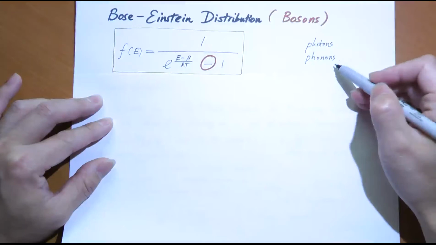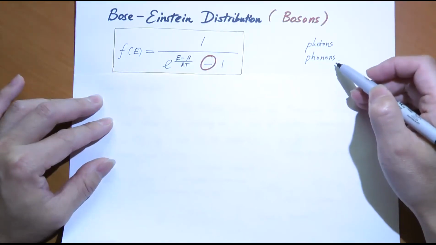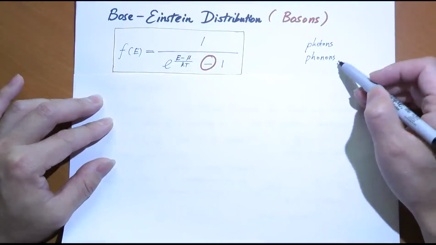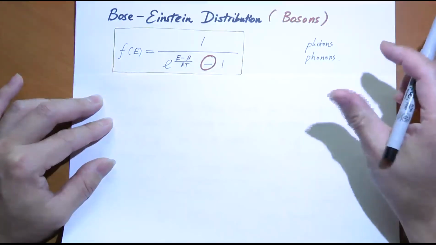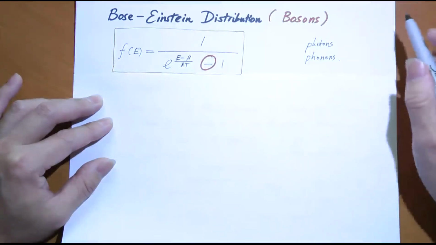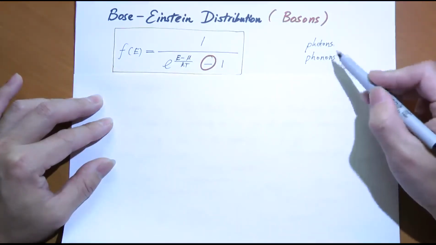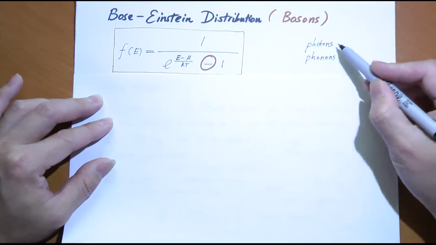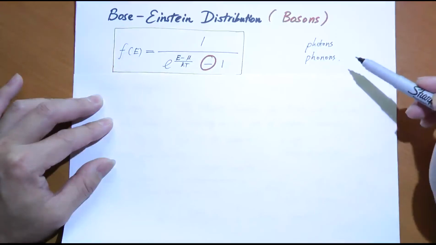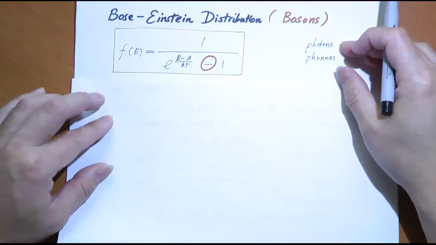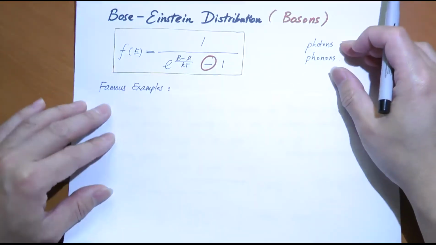These guys, photons and phonons, their numbers are not conserved at all, are they? Photons can be created, destroyed, and phonons the same thing. If the lattice starts to vibrate, you have phonons generated, and if they stop vibrating, no phonons. So they're not traditional particles, and their numbers are not conserved. And it turns out when the numbers of the bosons are not conserved in a system, mu is equal to 0. We do not need that mu at all. Just to let you know, I'm not proving this, but it will be useful in our calculation later.